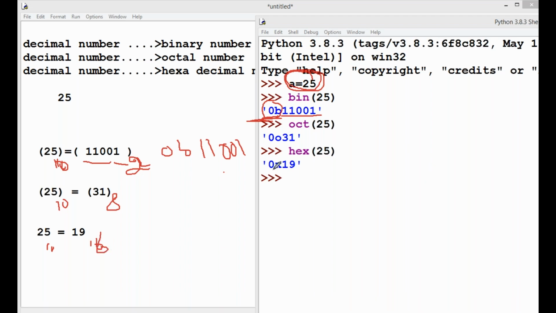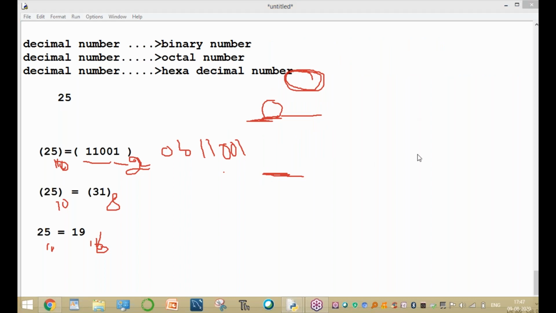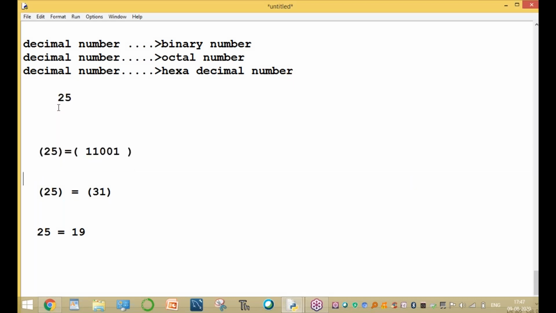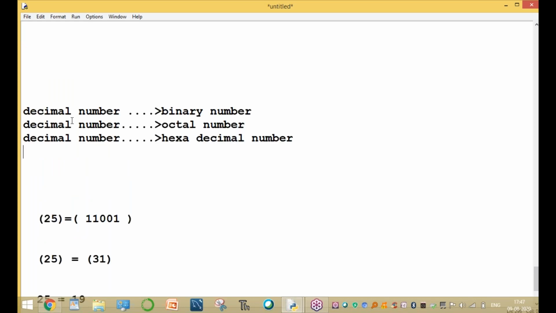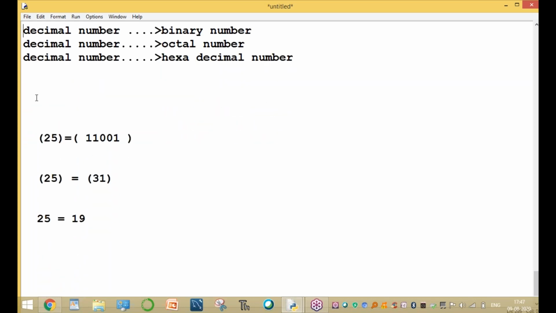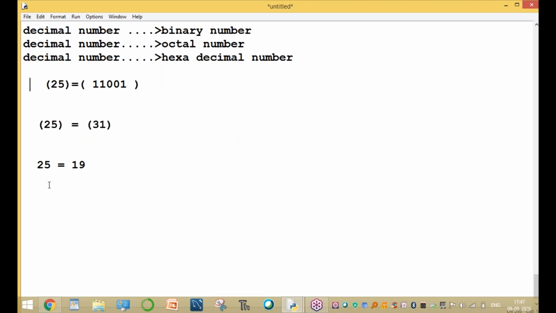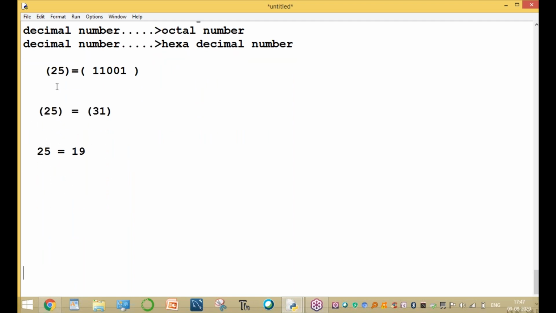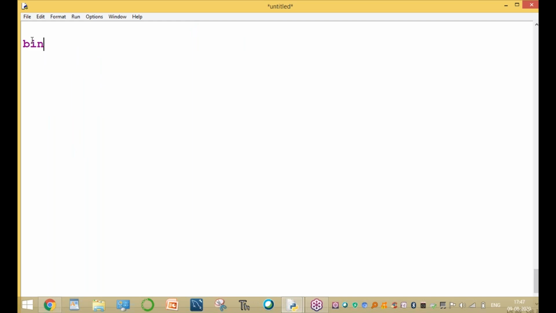So this is of base 16, so 0x. What are these three functions? These three functions are used for converting one value to another value. Clear? Okay. Now what is the bin function? bin is the first function, the second function is oct, and another one is hex. These functions are used for converting other type values into binary type. Clear? Any doubt?